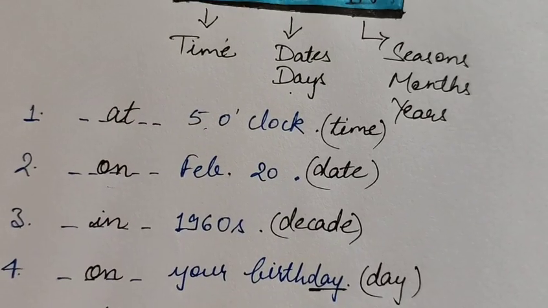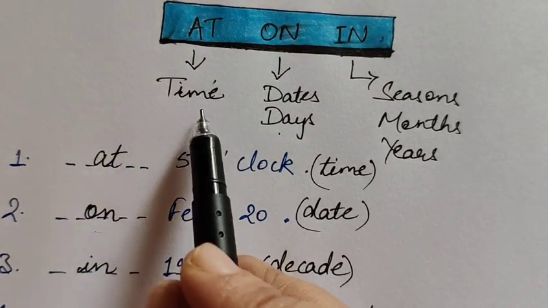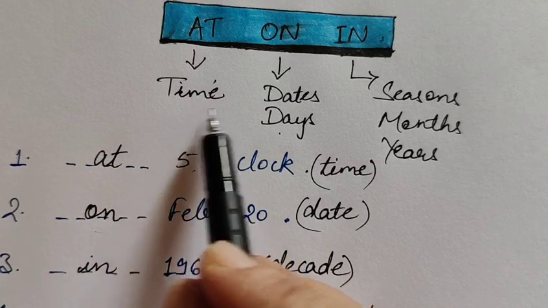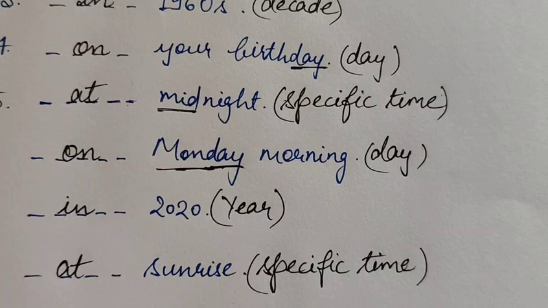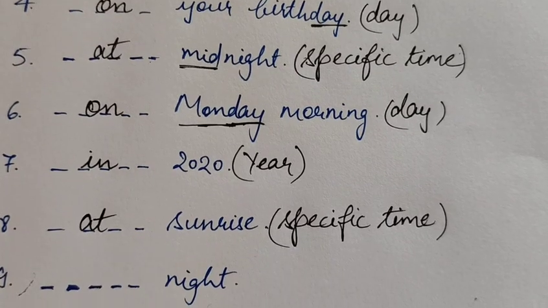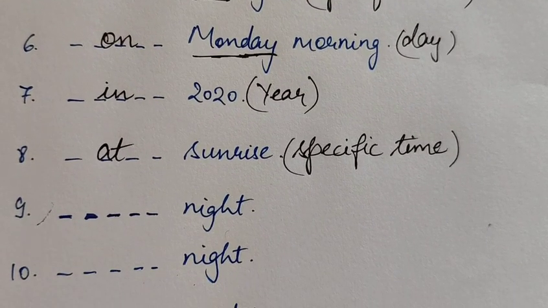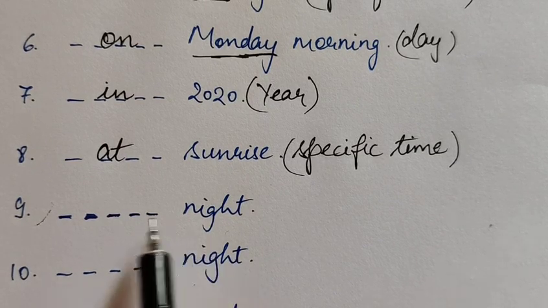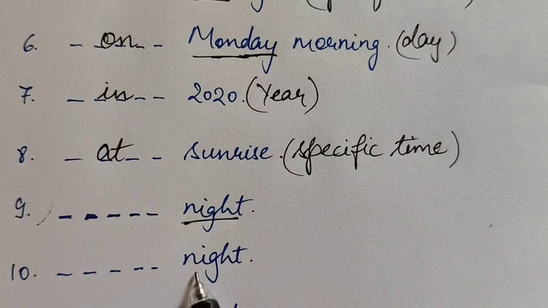As we have seen here, at is used for time or the breakage of time or the particular time in a day. So we use at here because we are talking about sunrise. Now next is blank night. You can see that these two blanks have the same ending with the word night.